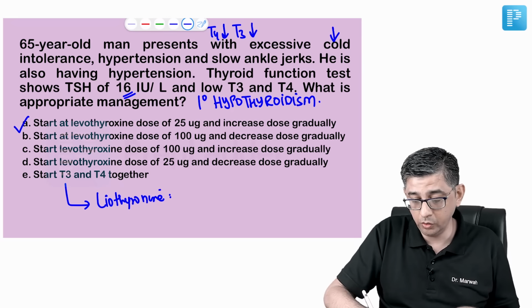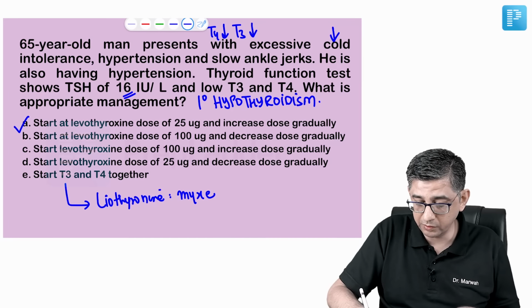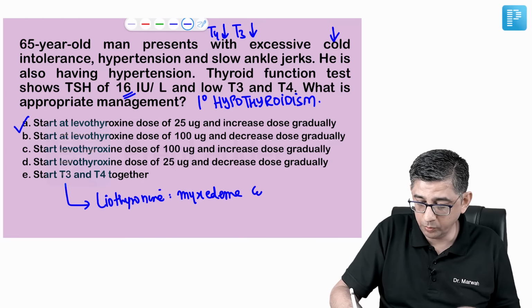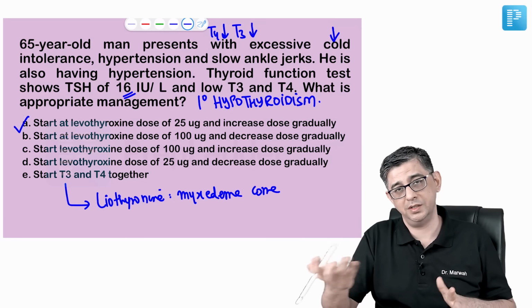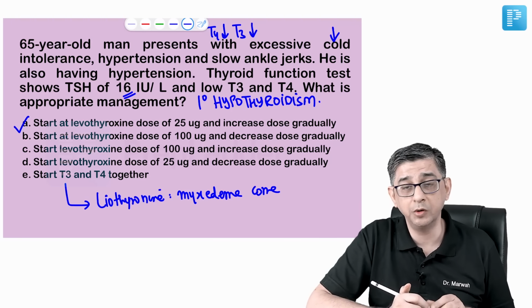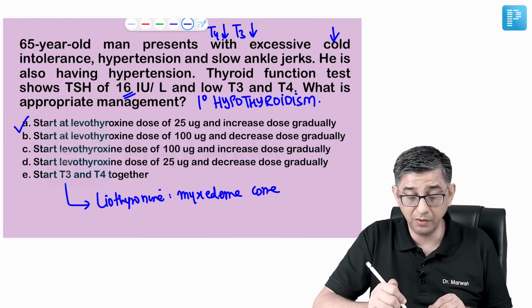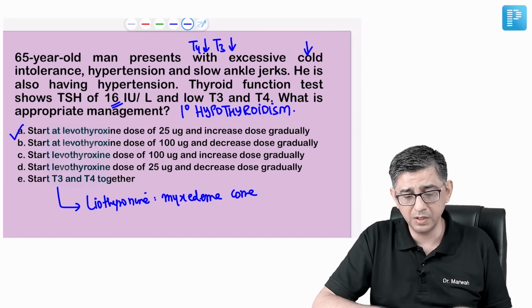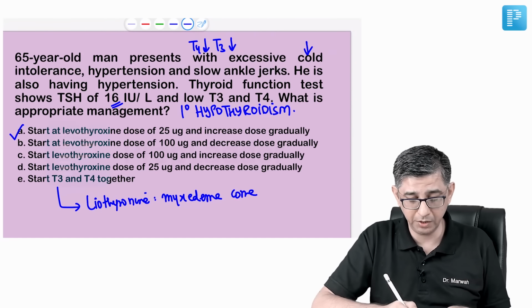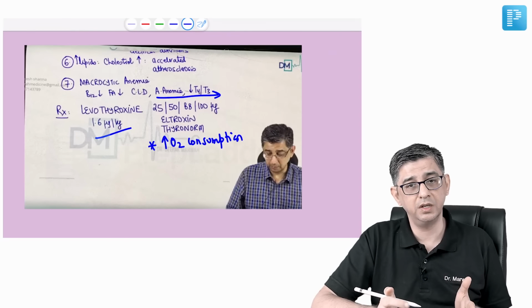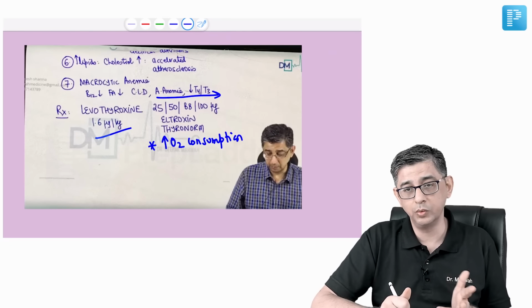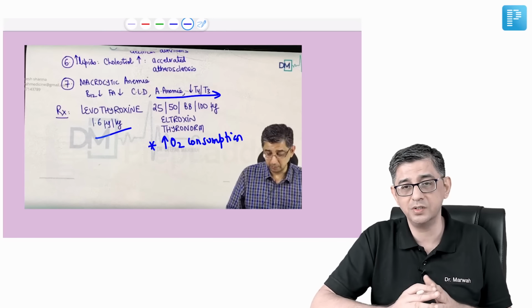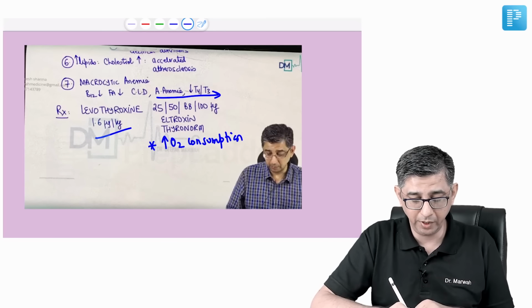We give it in an endocrine emergency with hypothyroidism called myxedema coma, the details of which are present in the main section of the app. Myxedema coma is characterized by hypothermia. That is where we give liothyronine, the T3 derivative. Otherwise, it is simple T4 levothyroxine supplementation which is always started. We can start from a 25 mic tablet and go up, increasing the strength of the tablet, and the medicine has to be taken daily.